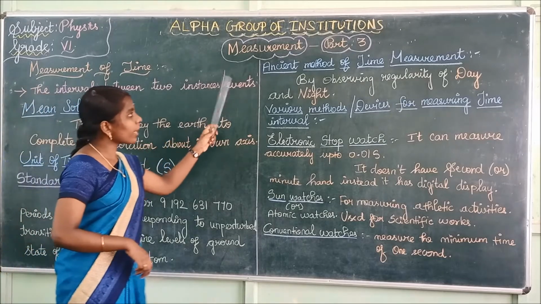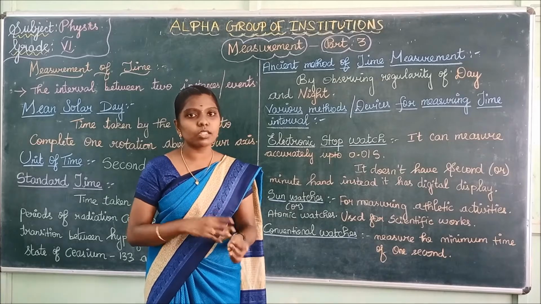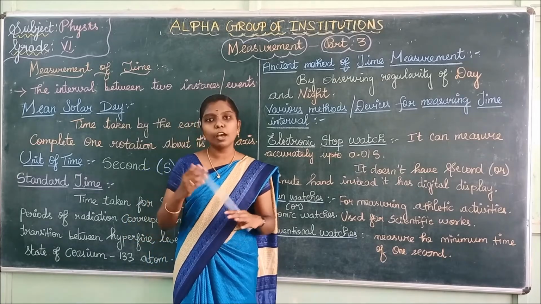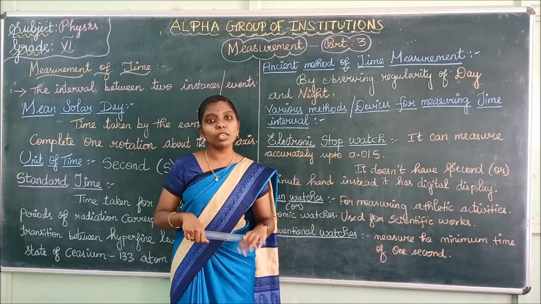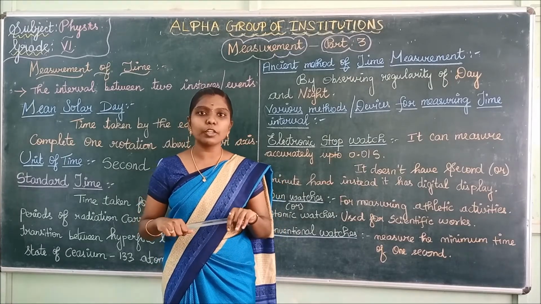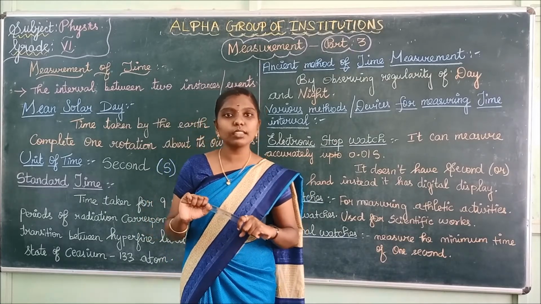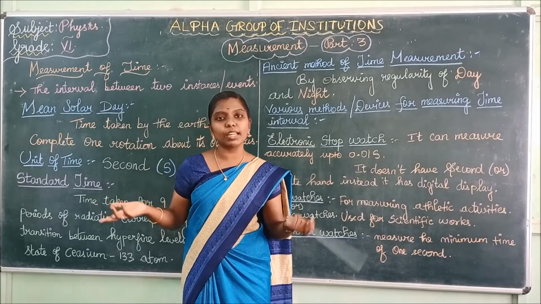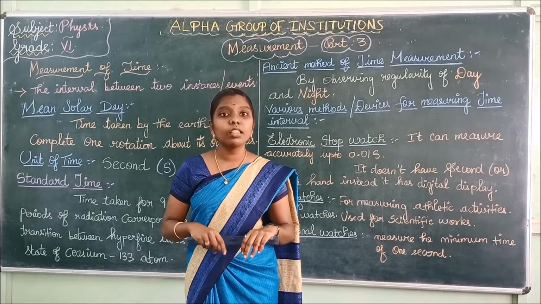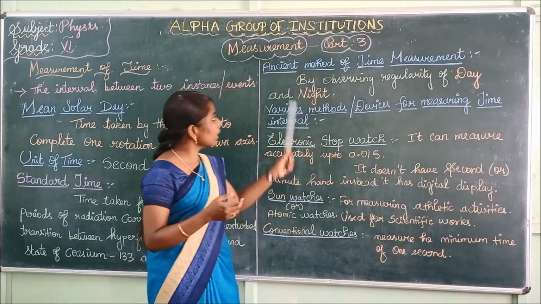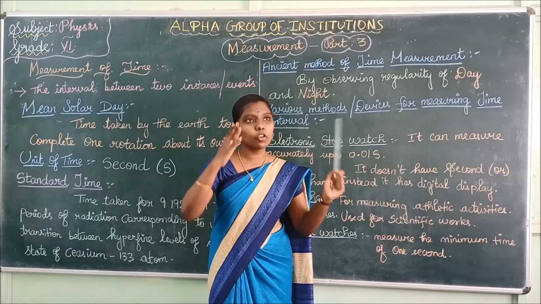Next is the ancient method of measuring time. Nowadays the technology has been developed and we are using wristwatches and clocks, etc. In ancient days, how did they measure time? Your grandmas and your parents might be saying that. Have you ever heard that? They will be telling that we don't have clocks, we don't have current, we do not have any facilities. How did they measure time then? They measured time by observing the regularity of day and night. They will see the sun.